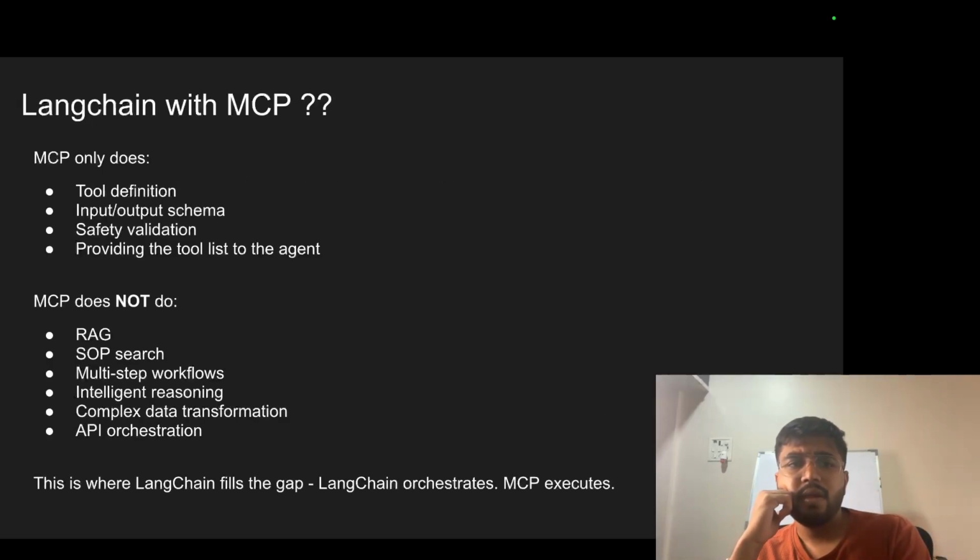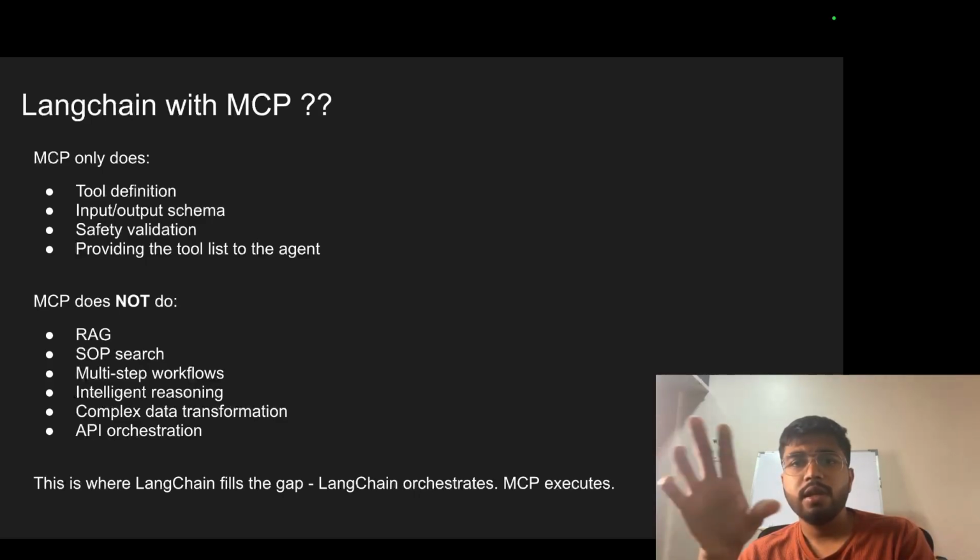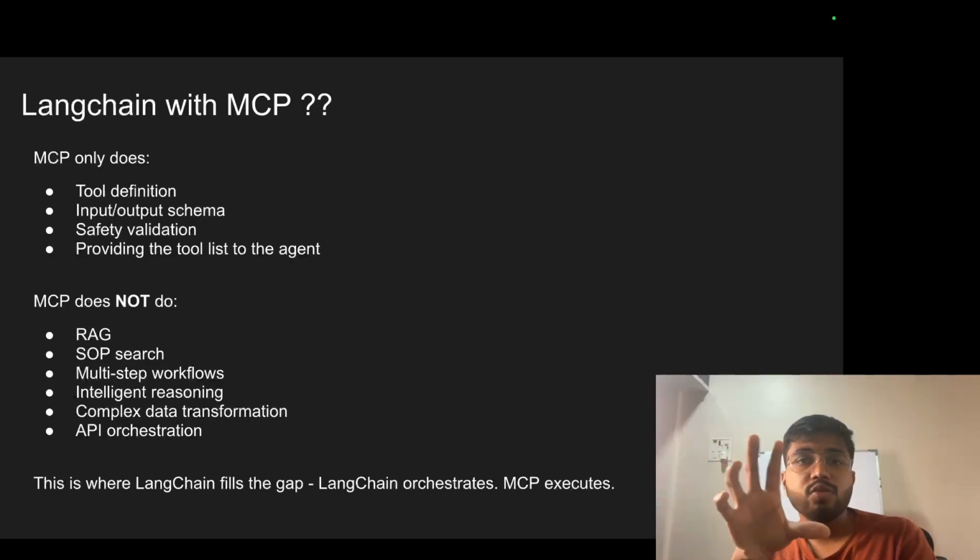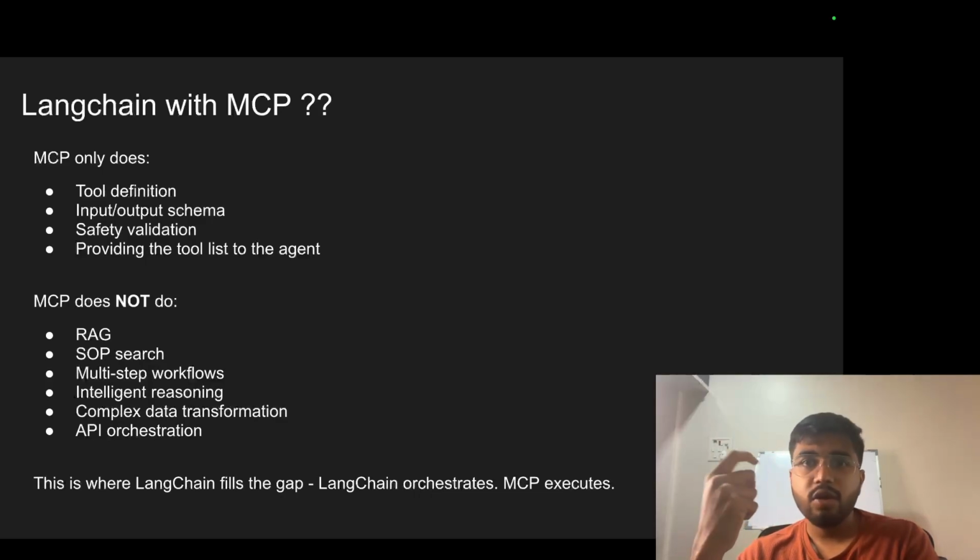Okay, LangChain with MCP. What does MCP do? MCP, I have told earlier, is a tool definition. All tools are mentioned there. There is an input-output schema, like these tools require this input. Validation is there, providing a tool list to the agent. That is what MCP does. MCP cannot do RAG. SOP search cannot be done by MCP.